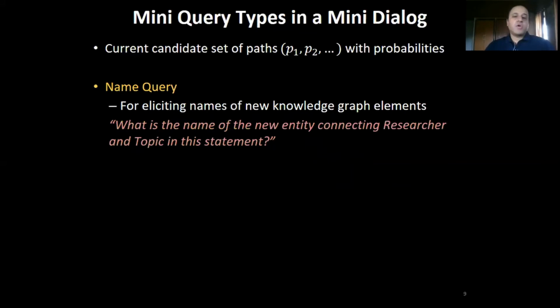Finally, we have to have a query that asks for the names of the new entities and relationships that are found during the dialogue. This is done using a name query, as in this example, which asks for the name of the new entity connecting researcher and topic.